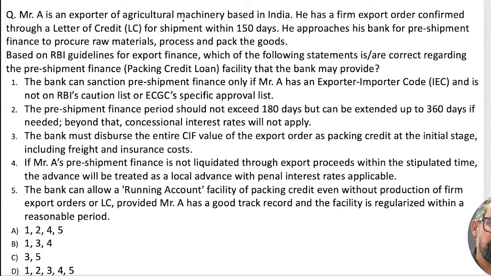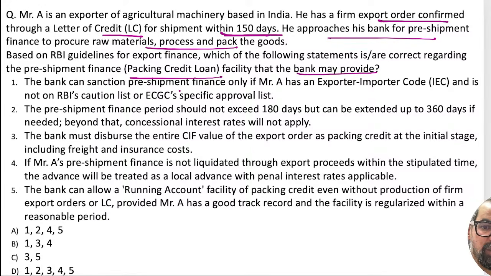So Mr. A, an exporter of agriculture machinery based in India, has a firm export order with a confirmed LC, with shipment within 180 days or 150 days. He approaches his bank for pre-shipment finance, a packing credit loan.